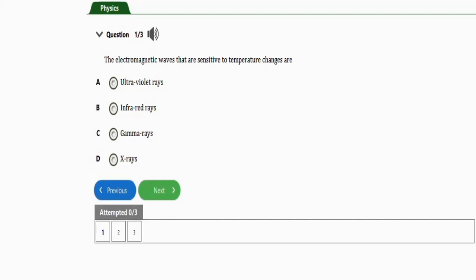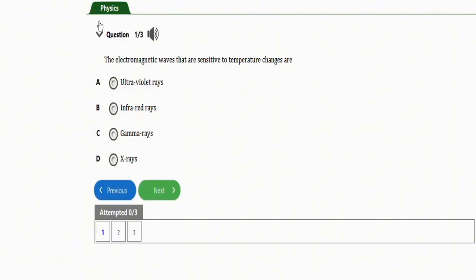In this video, we're going to learn how to solve these JAMB Physics repeated questions under classification of waves. Alright, so we have 3 repeated questions to attempt for this subtopic under waves. So let's get started. The first question I have here says, the electromagnetic waves that are sensitive to temperature changes